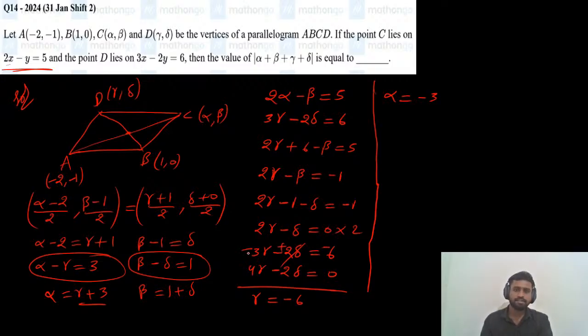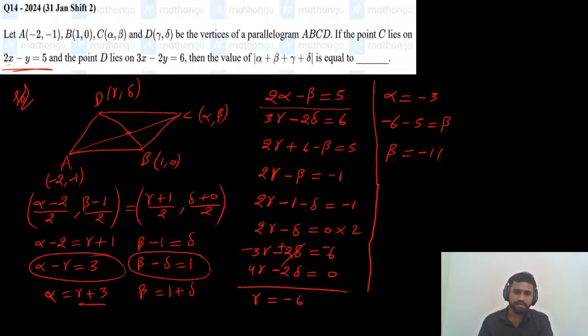Since alpha is minus 3 and gamma is minus 6, by using one more equation we can find beta. Alpha is minus 3, so minus 6 minus 5 equals beta.